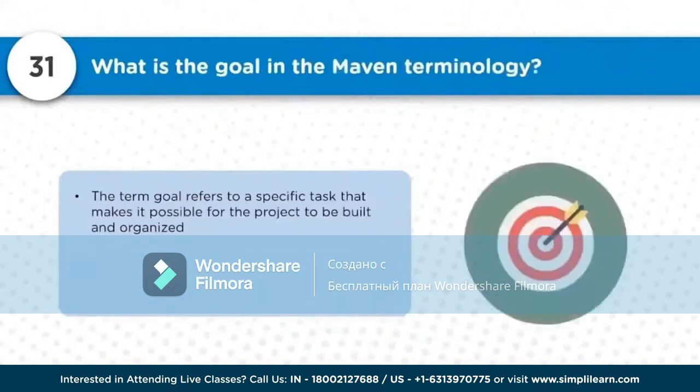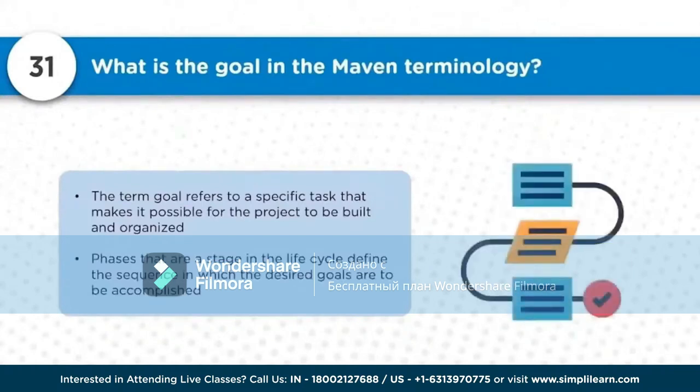Now, what is the terminology called goal in the case of Maven? The term goal refers to the specific task that makes it possible for the project to be built and organized. So it's something which we can run. It's the actual implementation going on there. For example, in the build phase, I have different goals like clean, install, package, deploy. These are the typical goals available there, which I can execute in Maven, and which we can run during a Maven build.